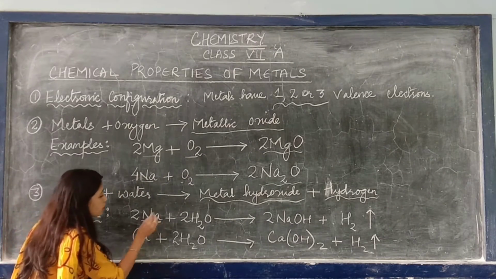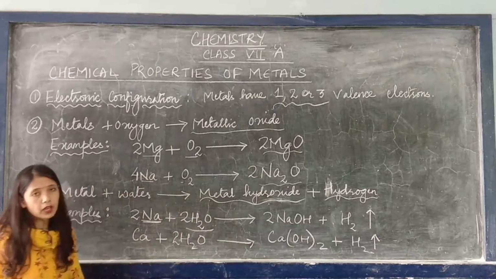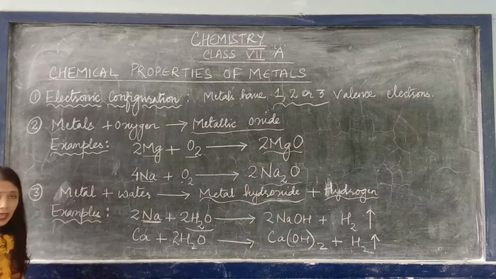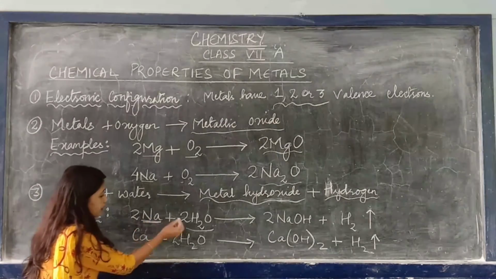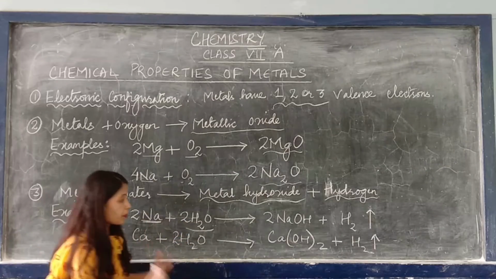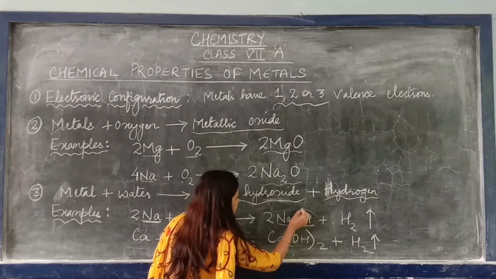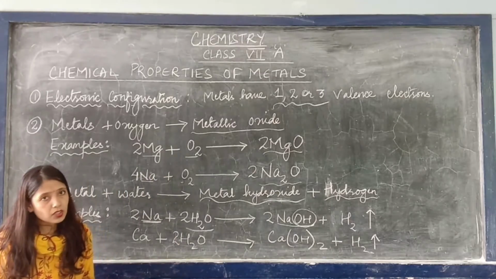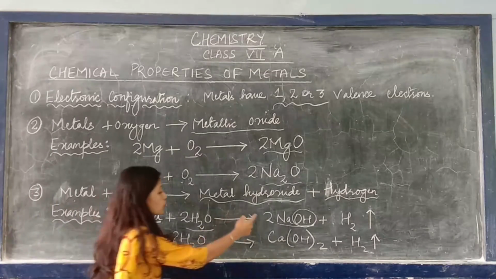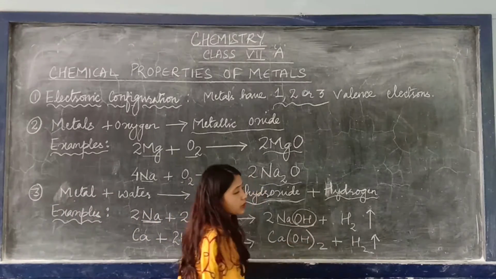When sodium reacts with water, you know the chemical formula of water is H2O, right? The product is sodium hydroxide. This is hydroxide, not oxide. OH is hydroxide. So sodium hydroxide plus hydrogen gas.